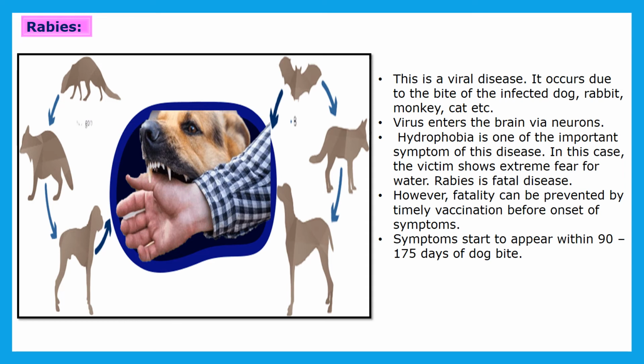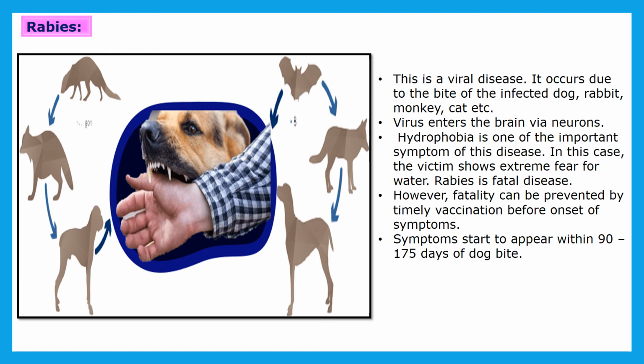Hydrophobia is one of the important symptoms of this disease. In hydrophobia, the patient shows extreme fear of water. Rabies is a fatal disease, and sometimes it causes death.